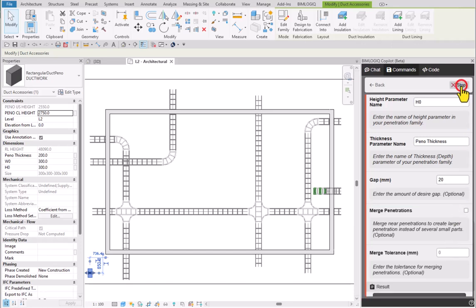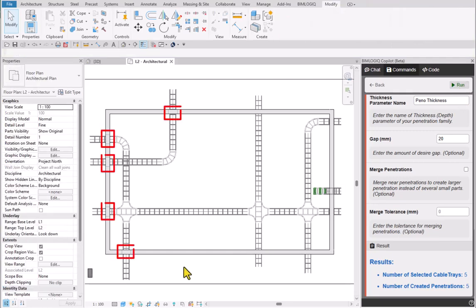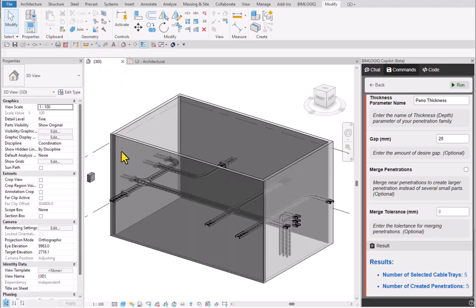Once everything is configured, click the Run button. The command will detect intersections and place the penetration family instances automatically. Here we can see our penetrations in the 3D view.